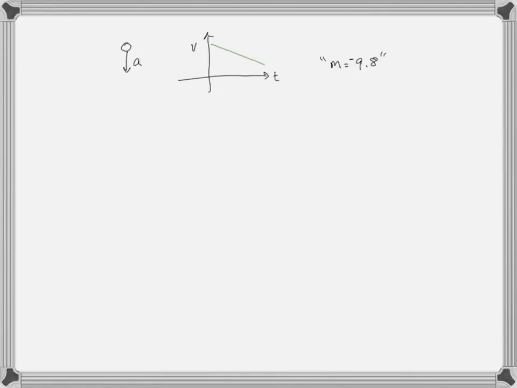So in my demo video, we showed that when we dropped a ping pong ball and measured the velocity versus time of it falling, we got a line with constant slope. And if you look closely at the video, we did a line fit, and it said that the slope was minus 9.8. Now, I didn't explain it in the video, so I need to explain a little bit about that now.